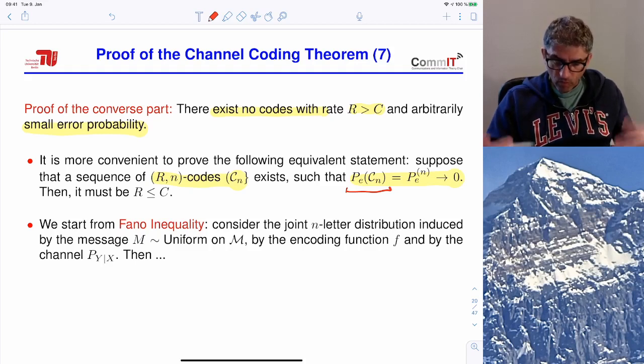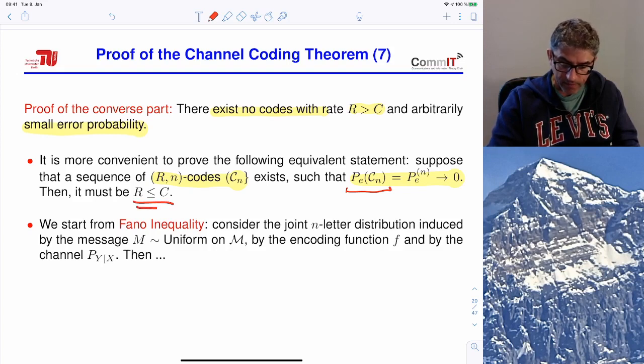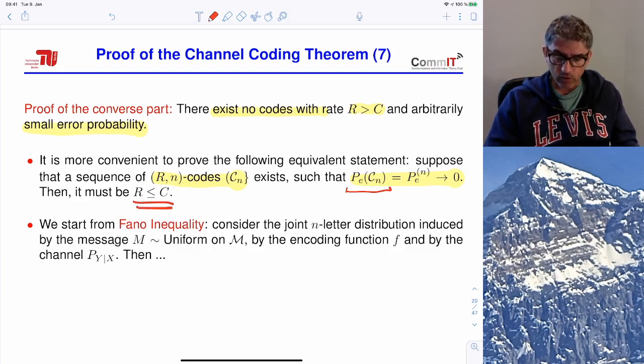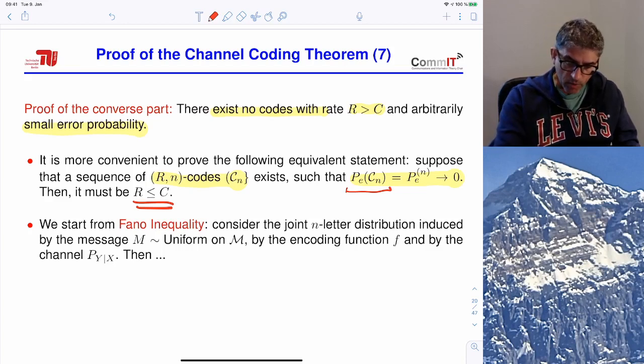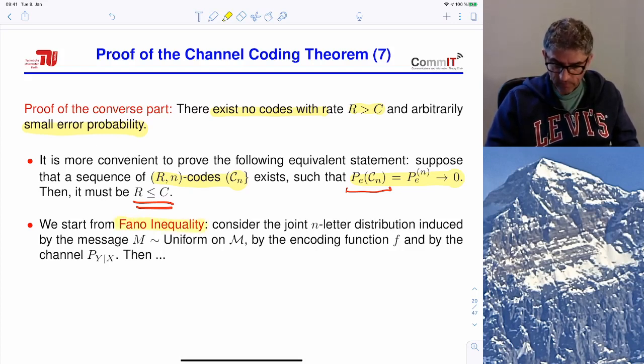So we assume that these codes exist, and then through a series of inequalities, we will prove that necessarily if such a code exists, then the rate cannot be bigger than C. Okay? Where C is that maximum mutual information that we have seen before. So this is indeed the way to prove the converse, and we will prove it using Fano inequality, which is again this link between probability of error in decision making and conditional entropy.